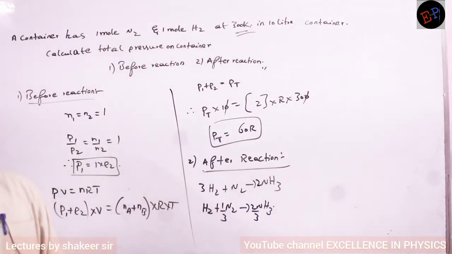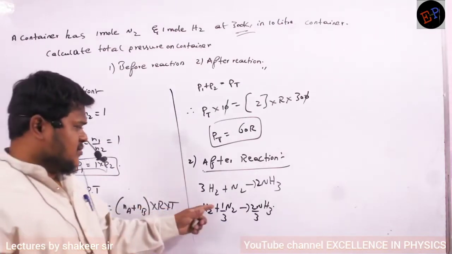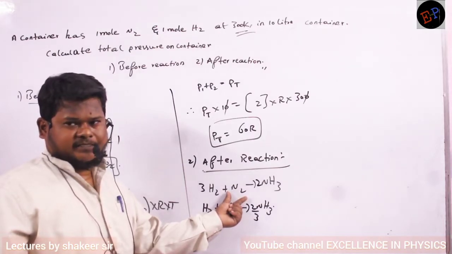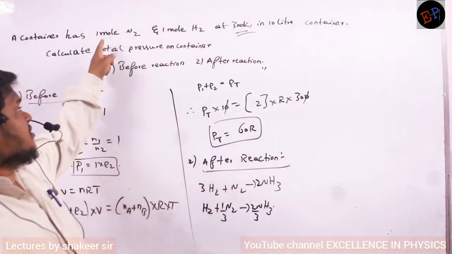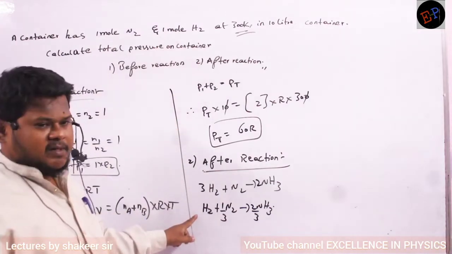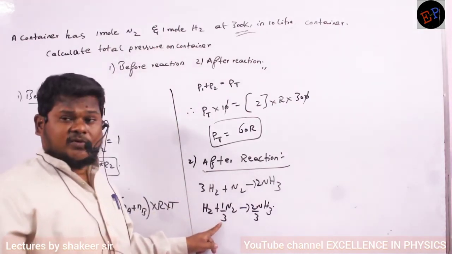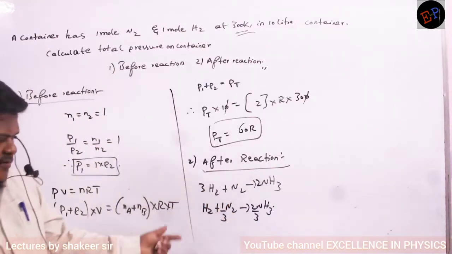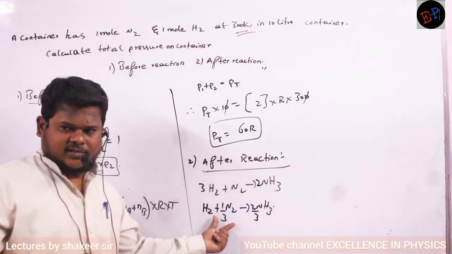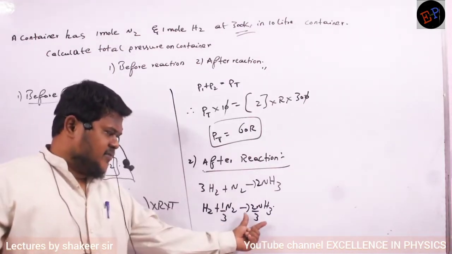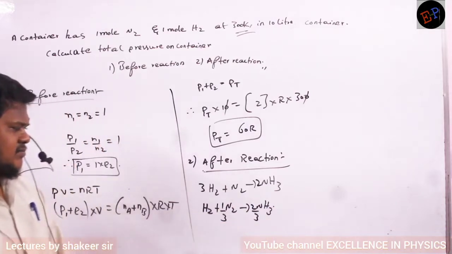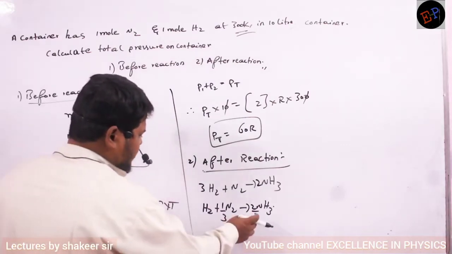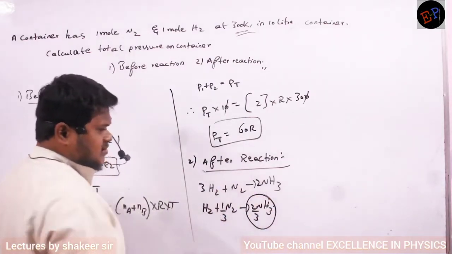So that's the reaction which I have written. To form NH3, 3 moles of hydrogen and 1 mole of nitrogen should react. But how much hydrogen is given? Only 1 mole of hydrogen is given. So 1 mole of hydrogen can react with how many moles of nitrogen? Here it is only 1 by 3rd. So I am writing 1 by 3. 1 mole of hydrogen can react only with 1 by 3rd of nitrogen. Then again, if you balance this one, I have to write 2 by 3 of NH3. So only this much amount of moles of NH3 is formed.